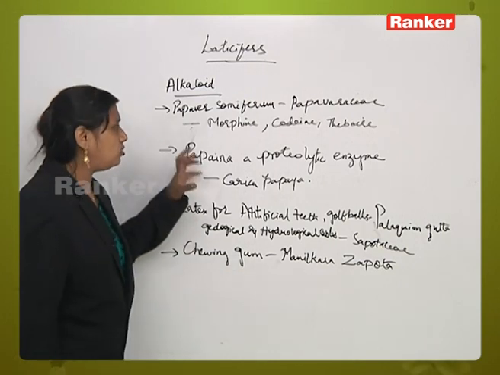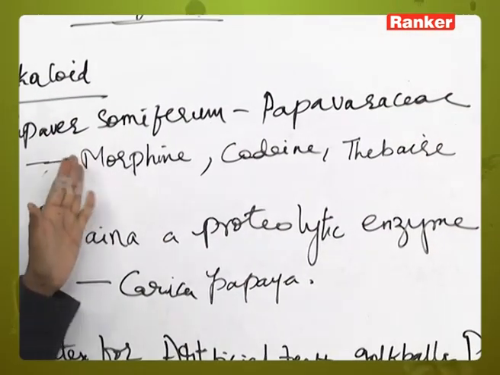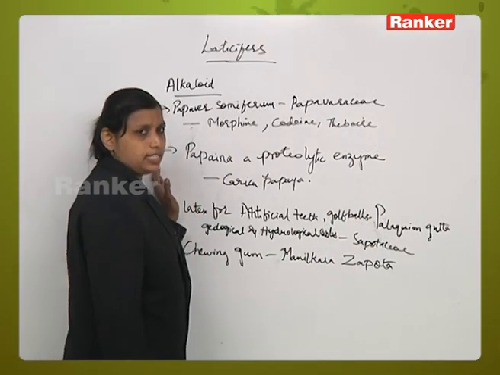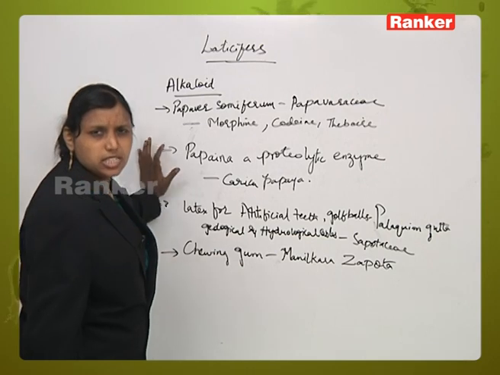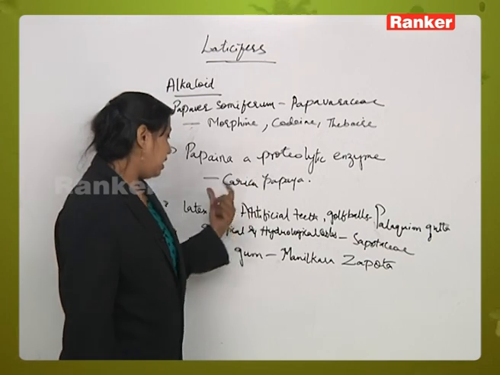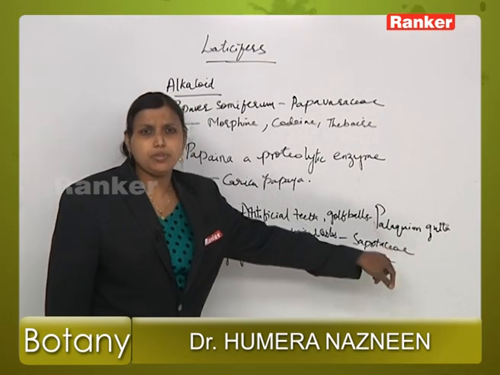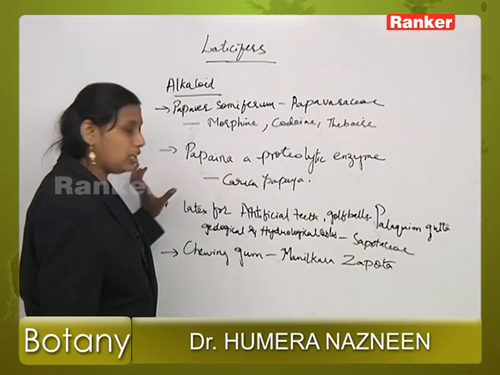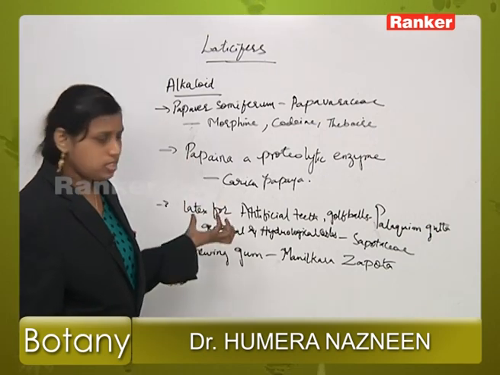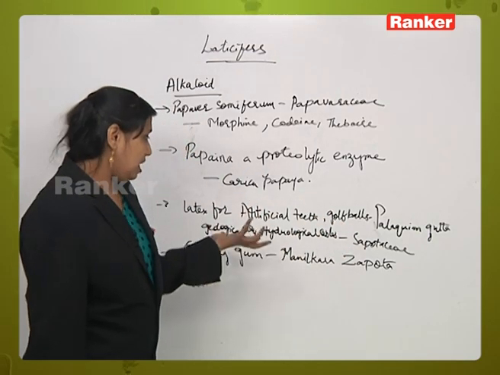So here you just remember: Papaver somniferum belongs to which family? Papaveraceae, and it excretes what? Morphine, codeine and thebaine. Next, a proteolytic enzyme. What is papain? Papain is a proteolytic enzyme. Where is it present? It is present in Carica papaya. And again, there is a plant called Palaquium gutta. It belongs to which family? Sapotaceae. What is it used for? The latex of this plant material is useful in the preparation of artificial teeth and golf balls, and externally it is also helpful in the preparation of geological and hydrological cables.